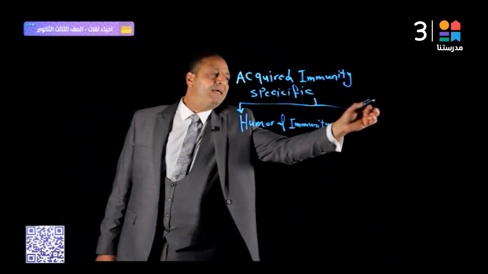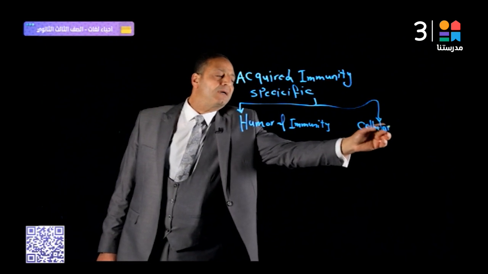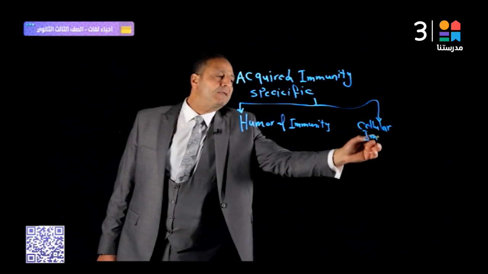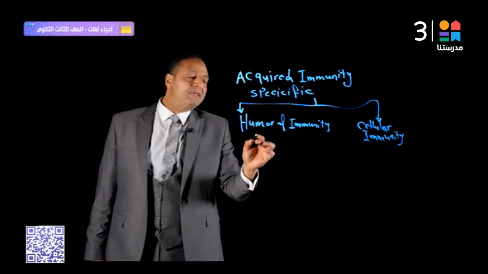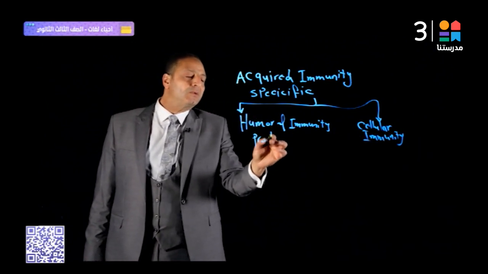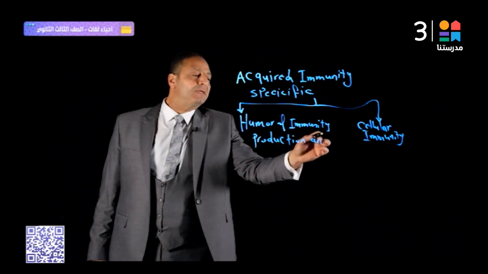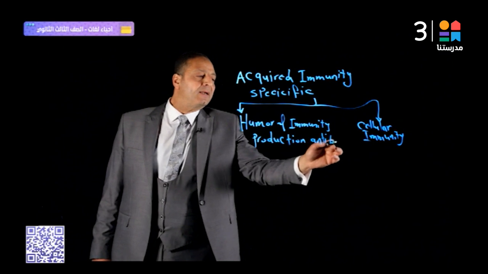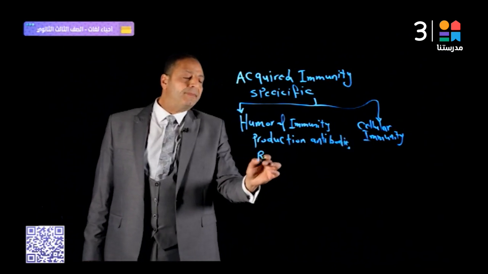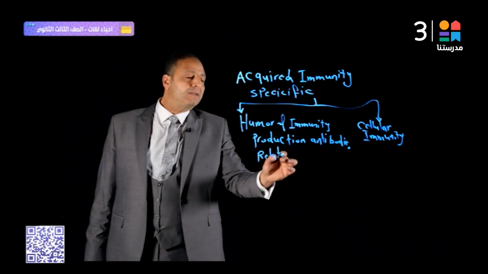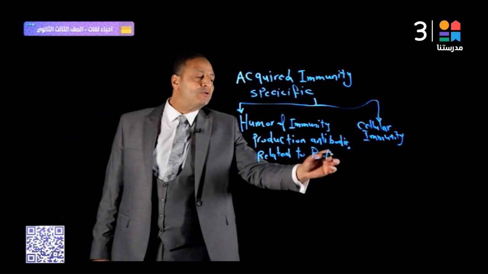Number two, cellular immunity. Humoral immunity is the production of antibodies, related to B lymphocytes.